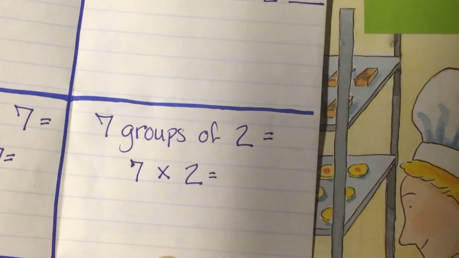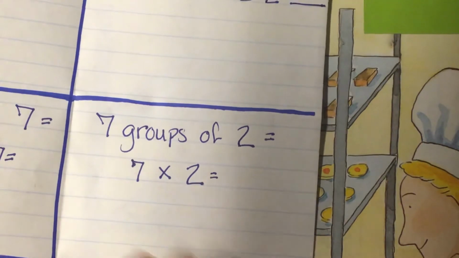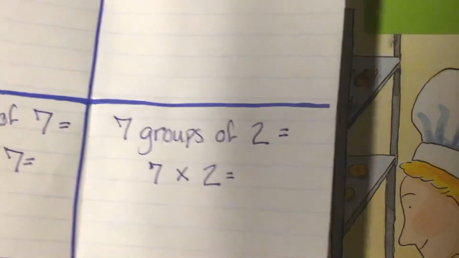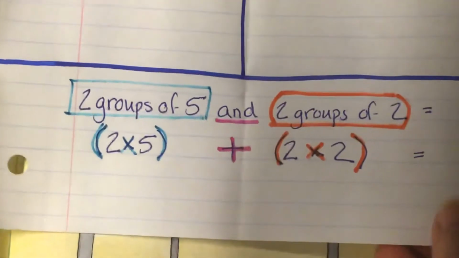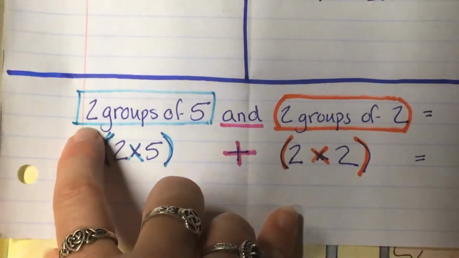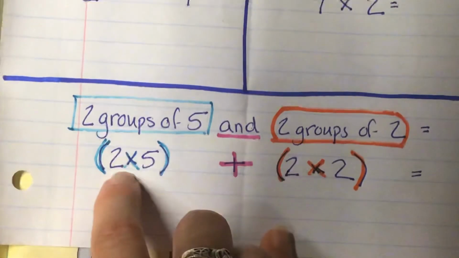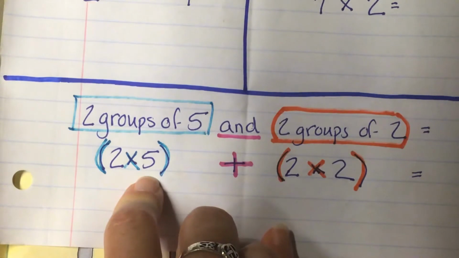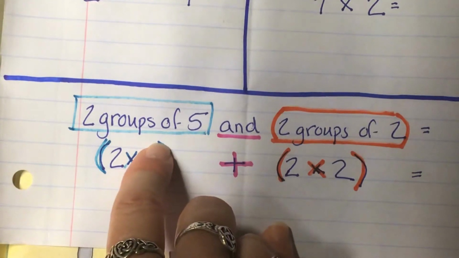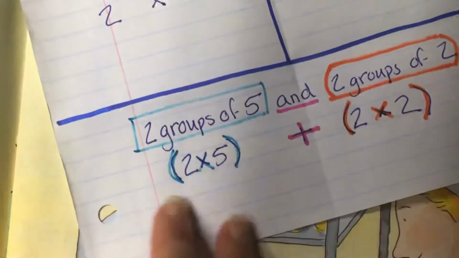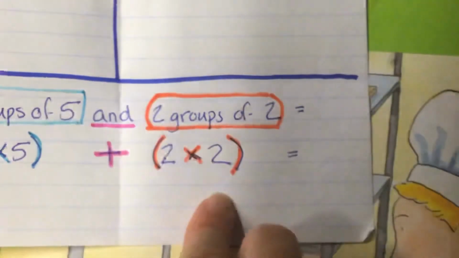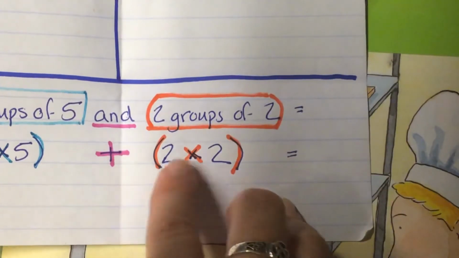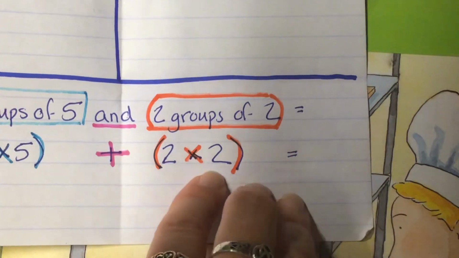Now, some people don't know their 7s, but they know their 5s and 2s. So some very clever people might think that there's 2 groups of 5, and that way they can multiply 2 times 5 because they know what 2 groups of 5 is very quickly. And there's 2 groups of 2. So then they would multiply 2 times 2 because they know their 2s very quickly.